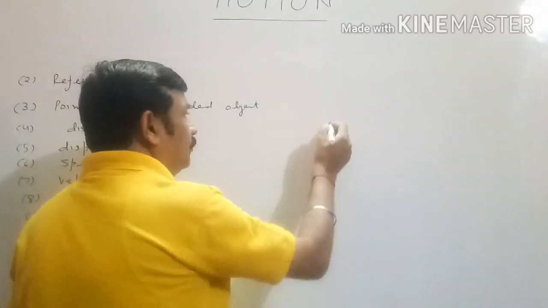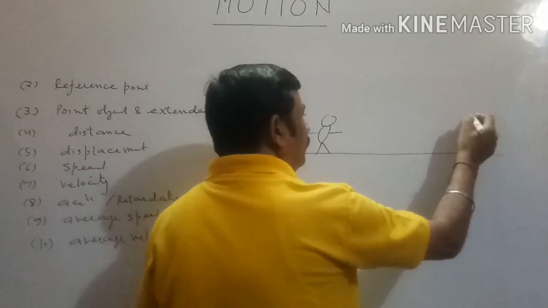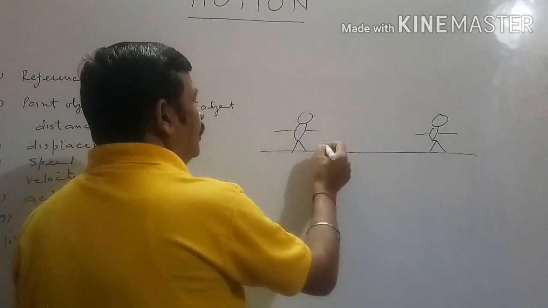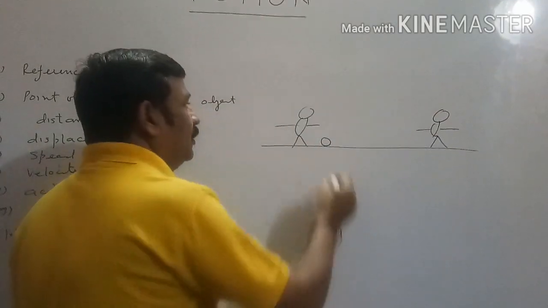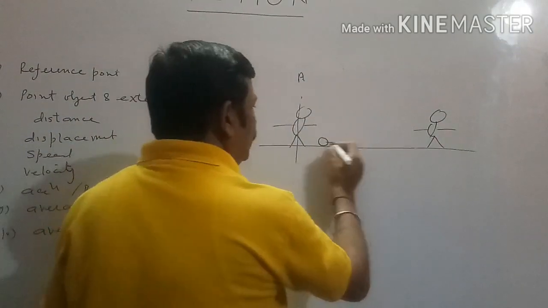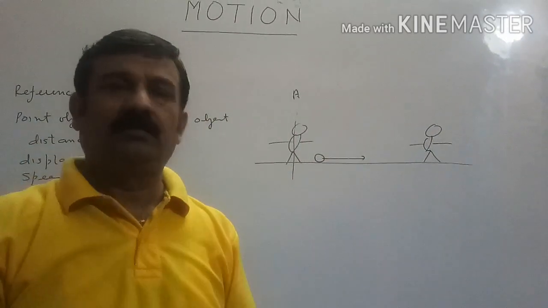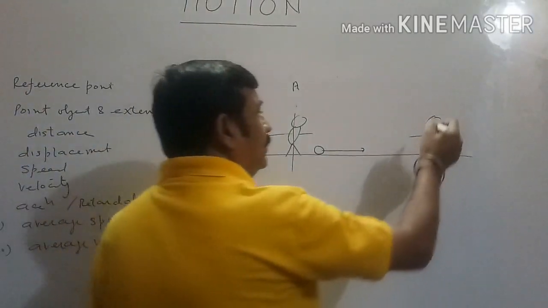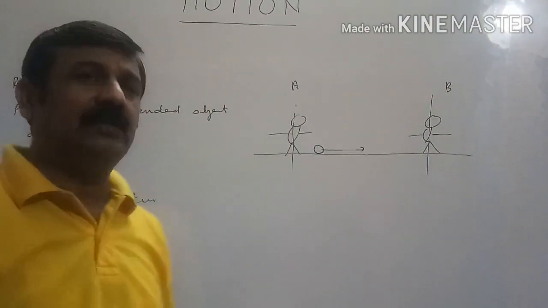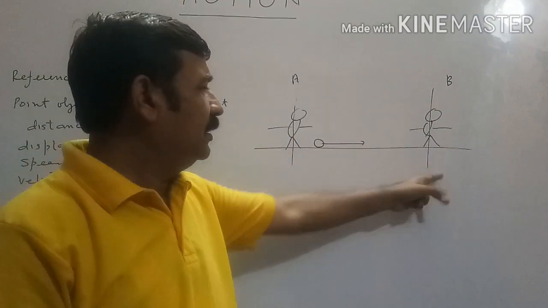If we are taking an example that two friends are standing at some distance apart and ball is here. If we assume friend A as the reference point and ball is moving towards right, we will say that ball is moving away from us. But if we assume friend B as a reference point, then that friend will say that ball is moving towards us.